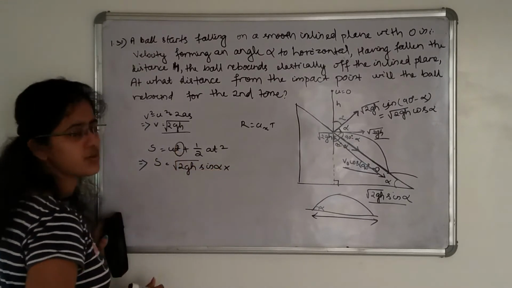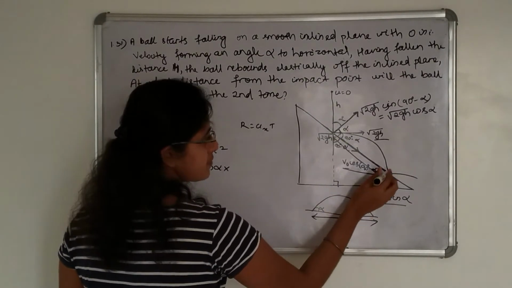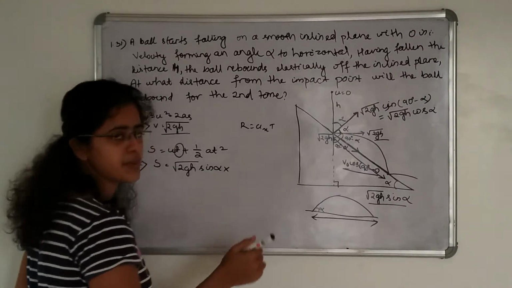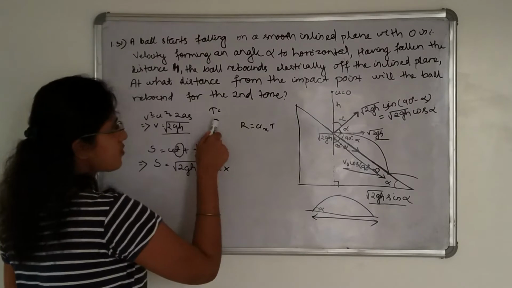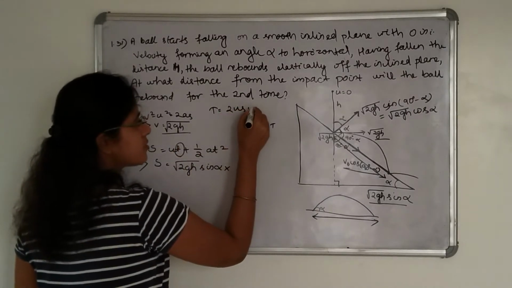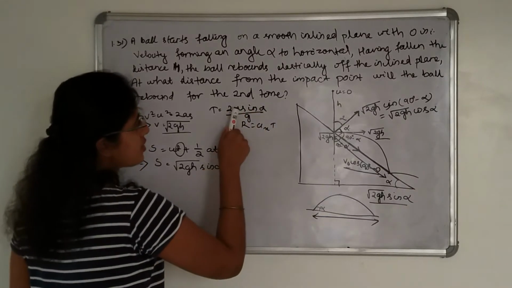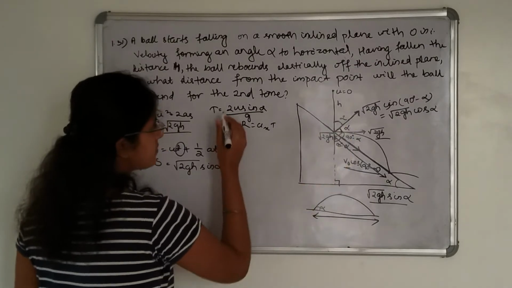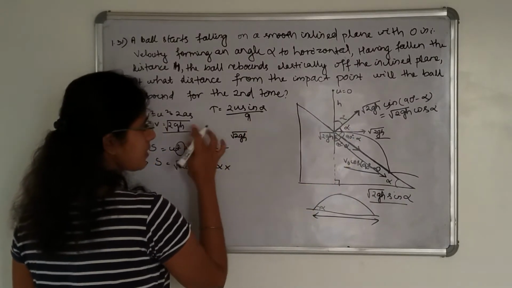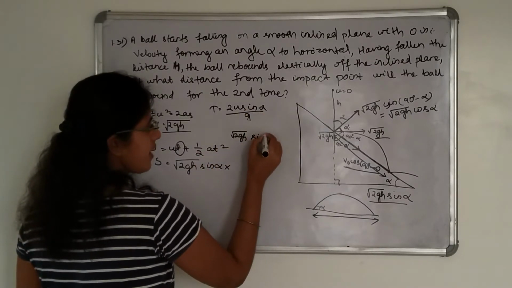T is, we know, time of flight, because we have to calculate this displacement. That means the time in which the particle reaches this position. So this will be time of flight. We know the time of flight formula is 2u sin alpha divided by g. So u here is V naught, that is root over 2gh. So u sin alpha is root over 2gh into sin alpha.